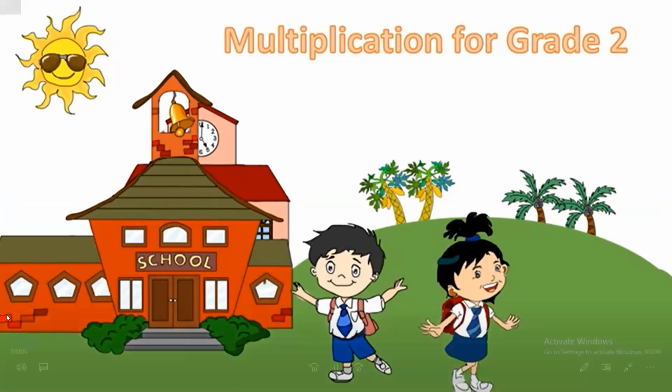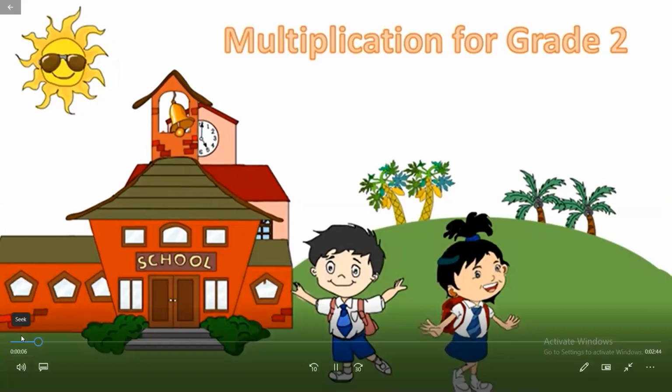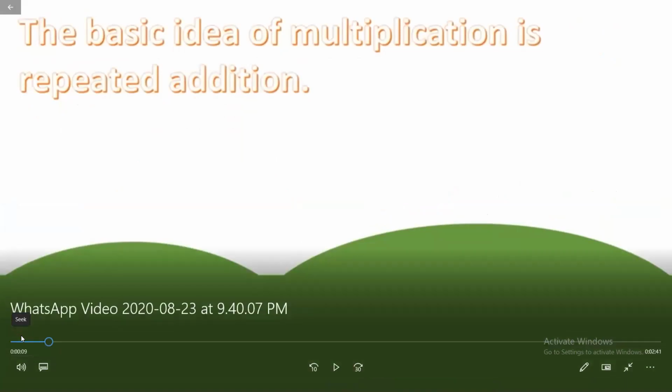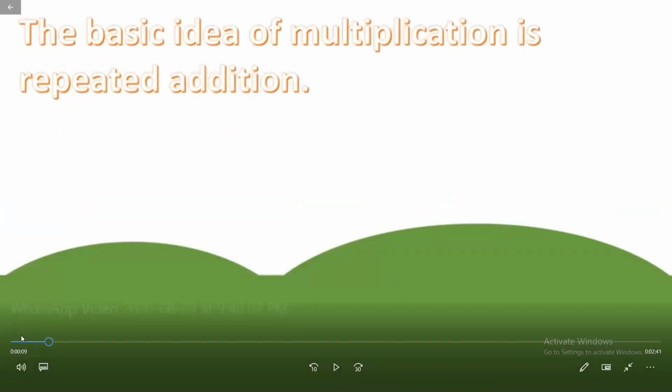So children, when we talk about the concept of multiplication, the basic idea of multiplication is repeated addition. It means when we repeat the same number in a manner, then such an idea or concept is known as multiplication. How can we understand it with a very simple example?